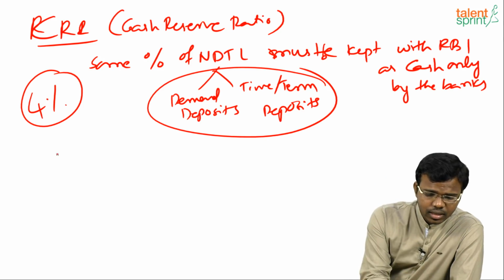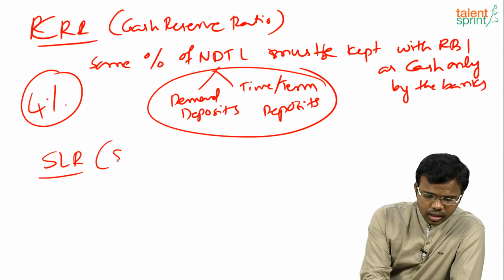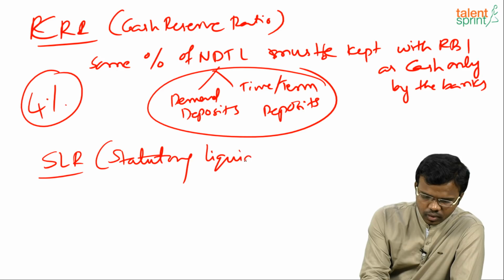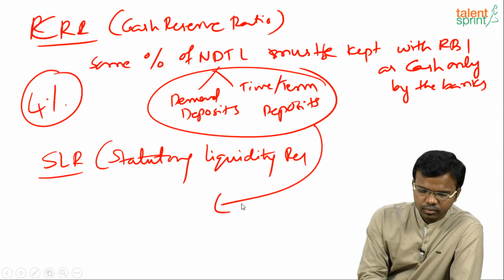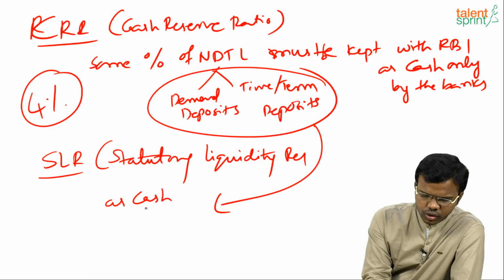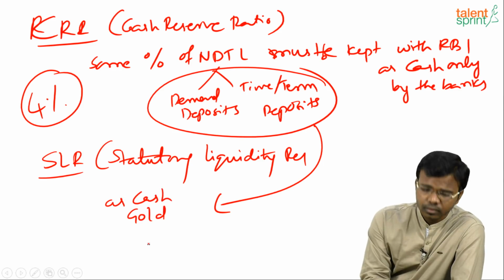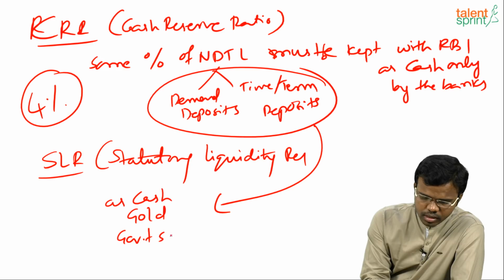Okay, next is SLR, statutory liquidity ratio. Same thing here, but as cash, gold, and government securities.